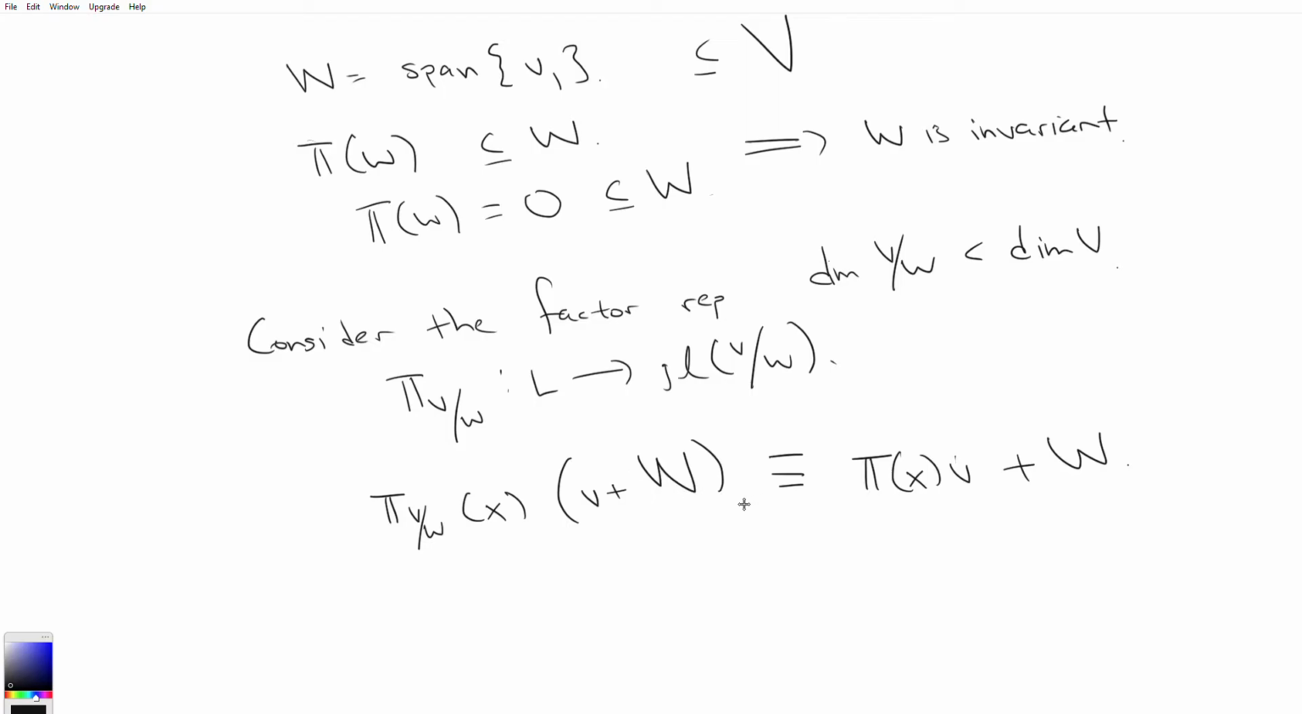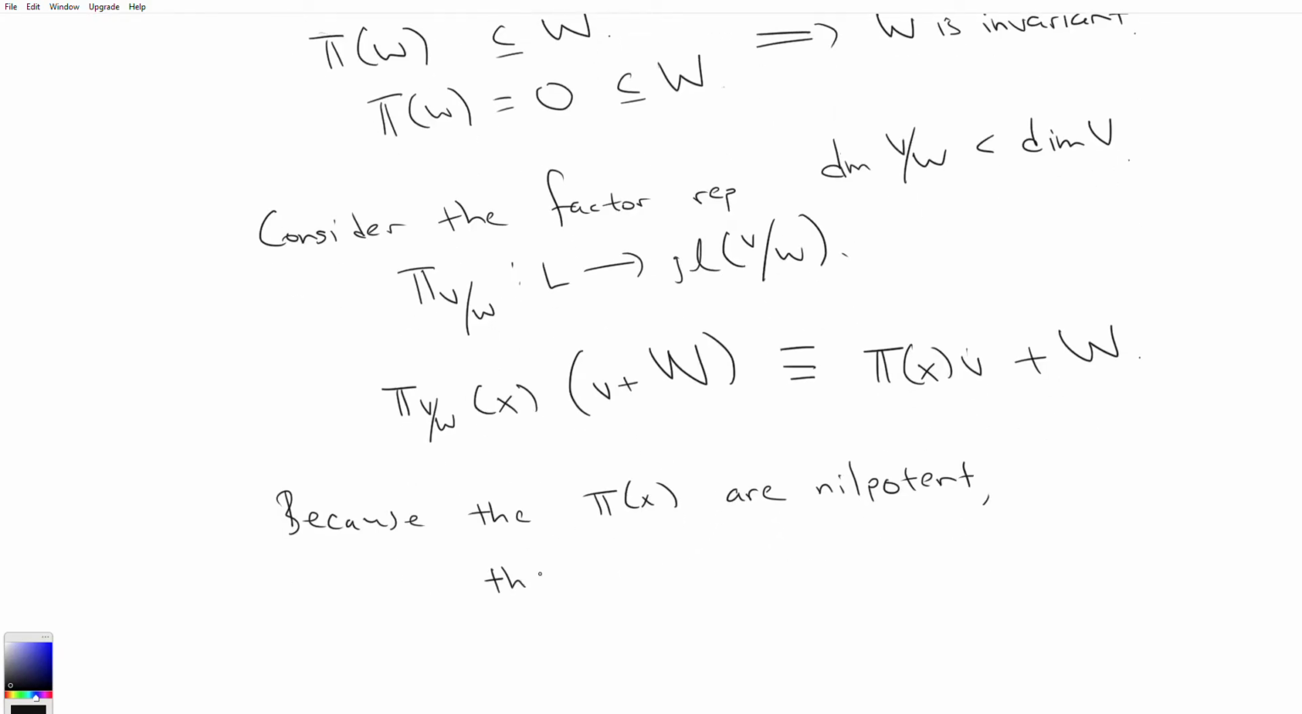And so what we immediately notice is that the π(x) are nilpotent, so the π_{V/W}(x) are nilpotent. And that's because they inherit it right here.